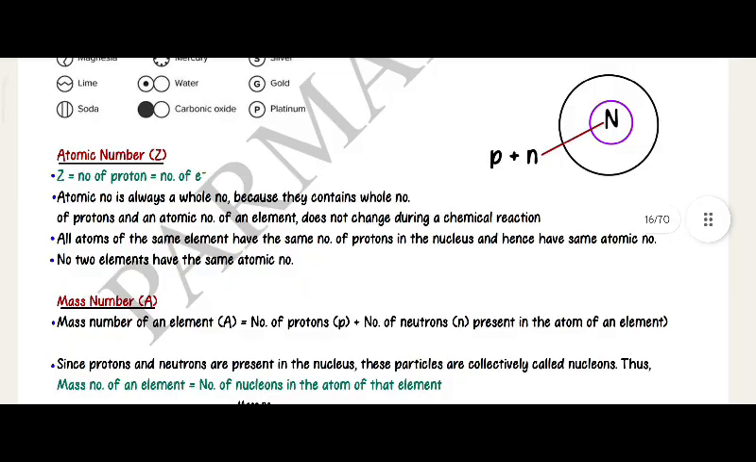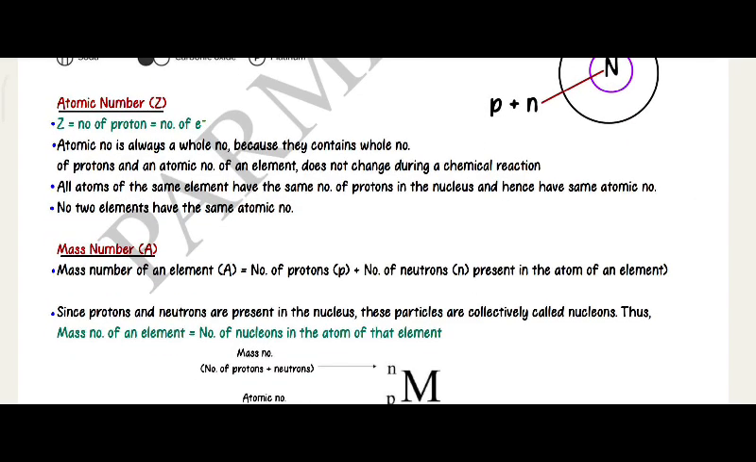Atomic number Z. Z is equal to number of protons, which is equal to number of electrons. Z is equal to number of protons or number of electrons. N is equal to nucleus, which is proton plus neutron. Atomic number is always a whole number because atoms contain a whole number of protons, and the atomic number of an element does not change during a chemical reaction. All atoms of the same element have the same number of protons in the nucleus, and hence have the same atomic number. No two elements have the same atomic number.